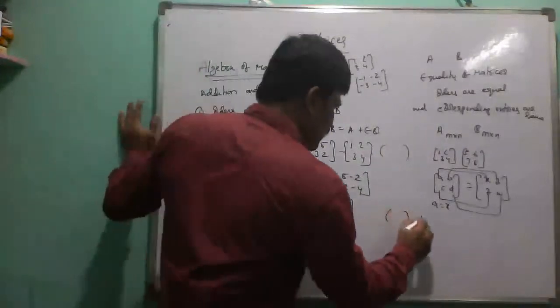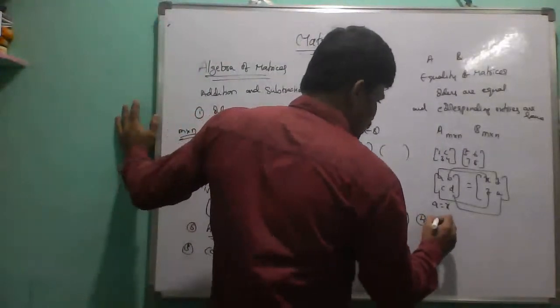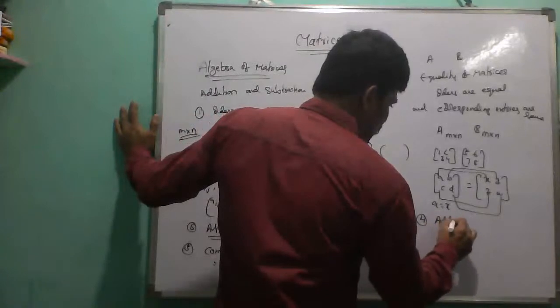Similarly, the fourth one is the additive identity or identity property.